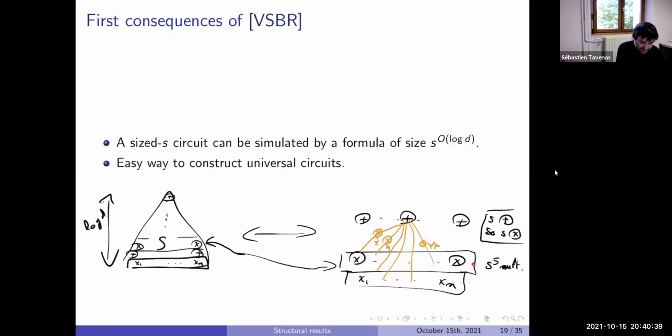The degree can increase by at most 5, you multiply by at most 5 at each multiplication layer. So at the end, it's multiplied by at most 5 to the log D, which is poly D to some constant. So like that, we have a universal circuit for your polynomial circuit in VP, which belongs to VP.